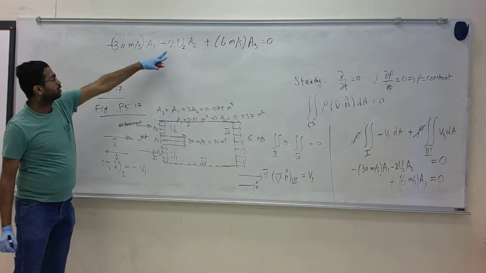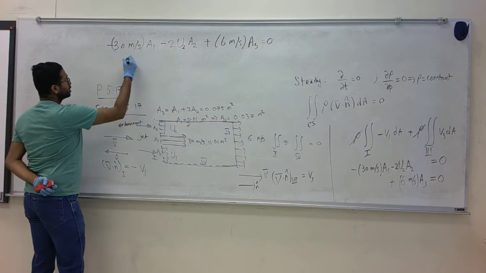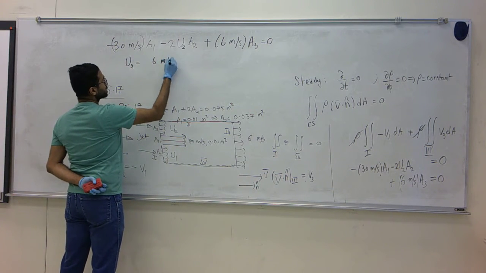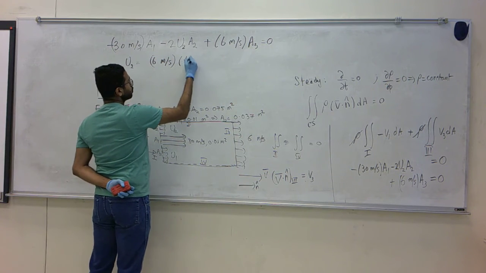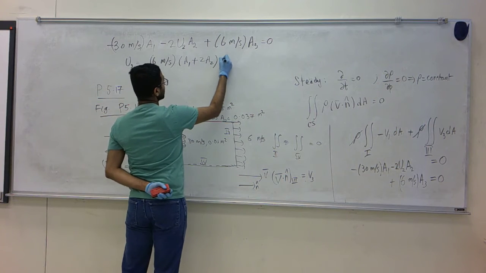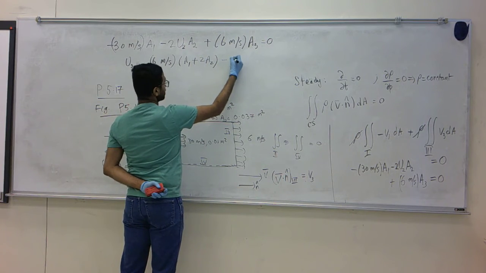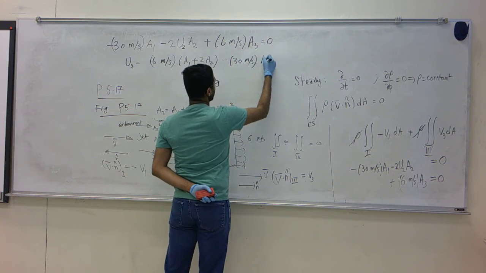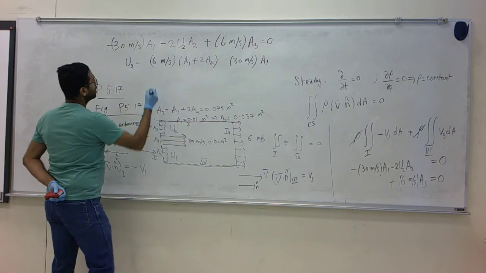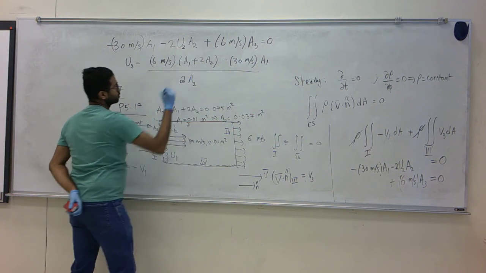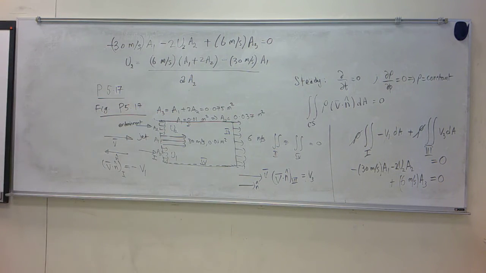So the only unknown is U2. I'll take it to the other side. U2 equals 6 meter per second times A3, which is A1 plus 2A2, minus 30 meter per second times A1, divided by 2 times A2.